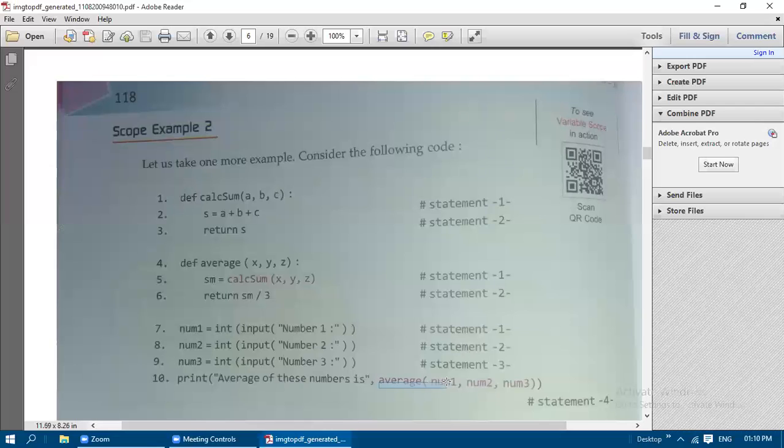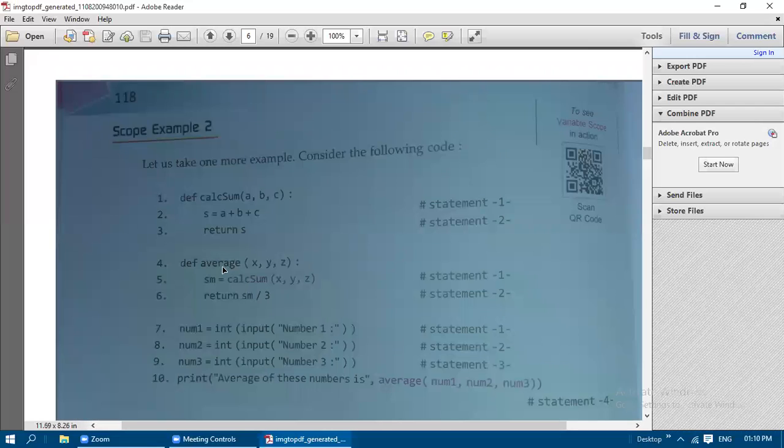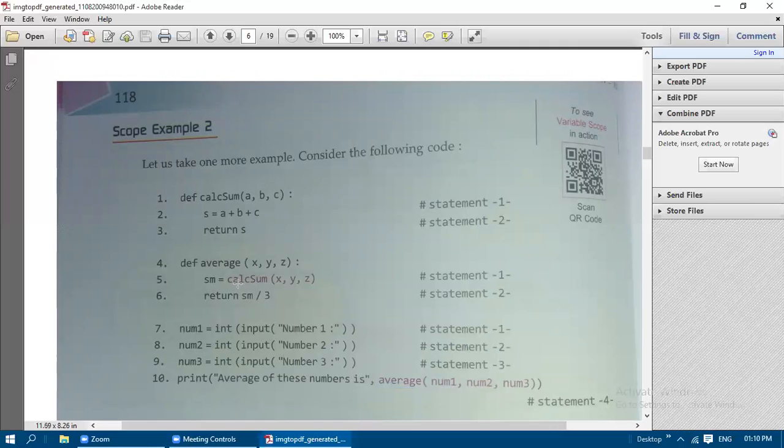A function call is made for average, so it will automatically go to line number 4. After line number 4, when line number 5 comes, num1, num2, num3 are copied to x, y, z in line 4 itself. These values are passed along with the function call. Then x, y, z are copied to where? A, B, C. Like that, the flow of execution takes place.